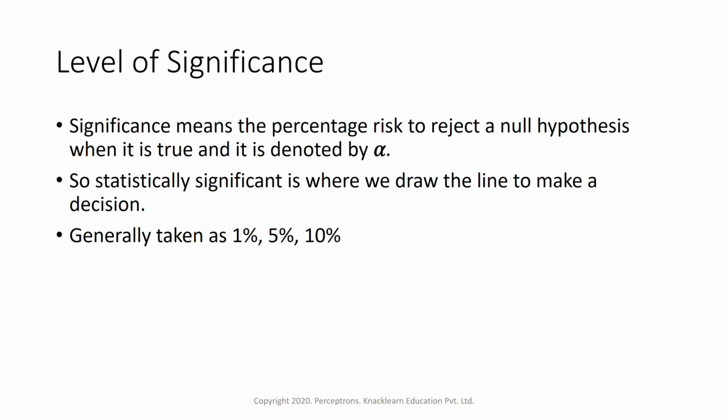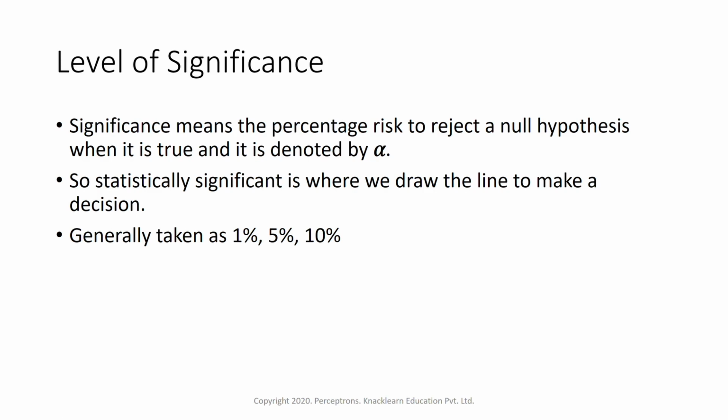So we have to take a significance level. We have to set our own significance level. Generally, the significance levels which statisticians usually take are 1%, 5% or 10%. But it can vary with respect to the problem scenario. So here we first have to figure out what alpha is, that is the level of significance. Suppose my significance level is 5%.